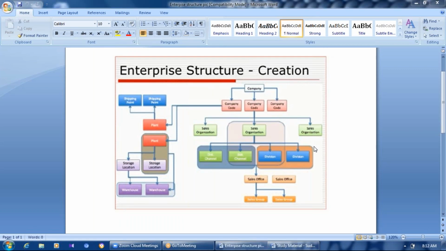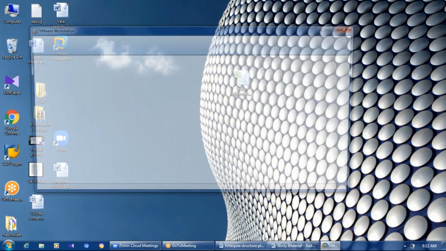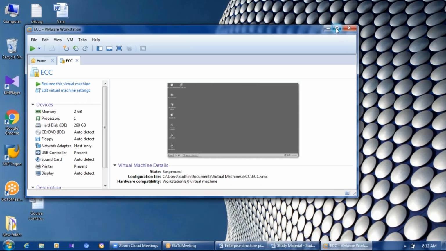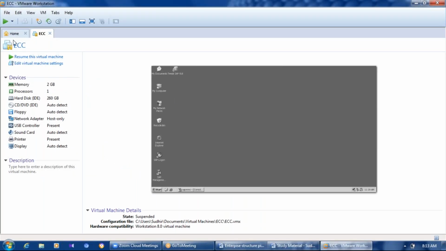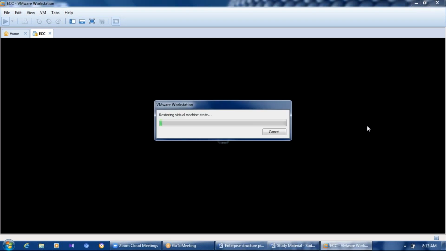I'll try to go into the SAP screen now. Maybe it takes another 1 or 2 minutes.